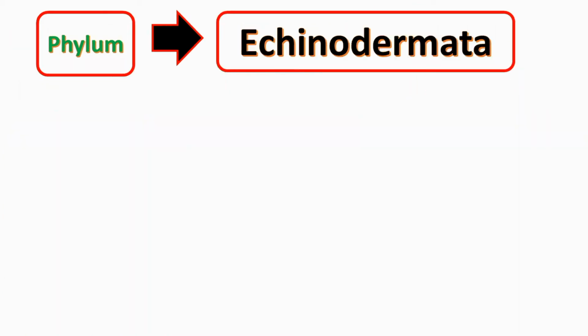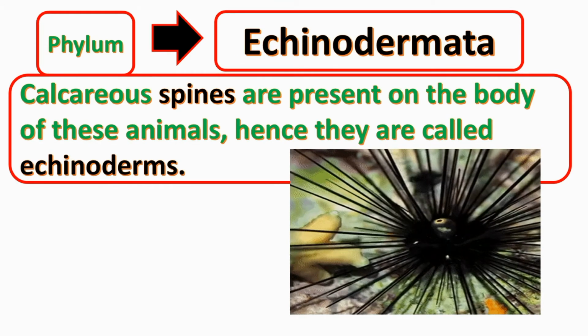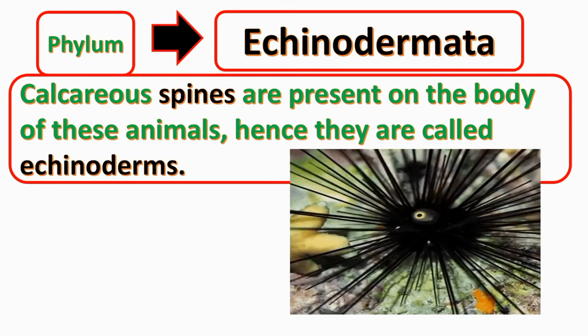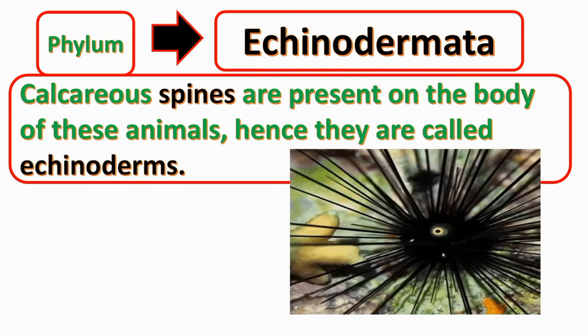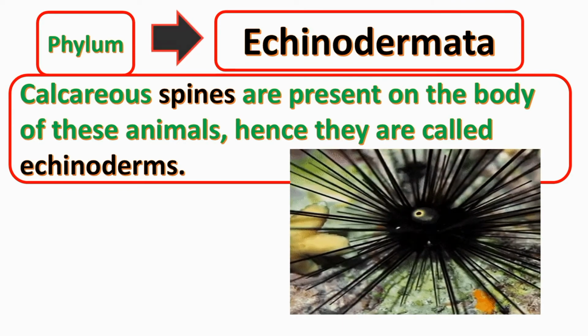Next phylum is Echinodermata. Let's study the characteristics of Echinodermata. On the body of these animals, calcareous spines are present. Hence, they are called echinoderms.